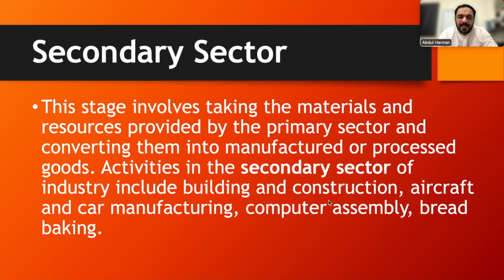Simple. Now the secondary sector. This stage involves taking the materials and resources provided by the primary sector and converting them into manufactured or processed goods. Activities in the secondary sector of industry include building and construction, aircraft and car manufacturing, computer assembly, and bread making. All of these examples are linked with producing products, processing them. Simply, in the secondary sector whatever we extracted in the primary sector, we process that raw material so that it can be consumed, like we are the customers, we will consume that.